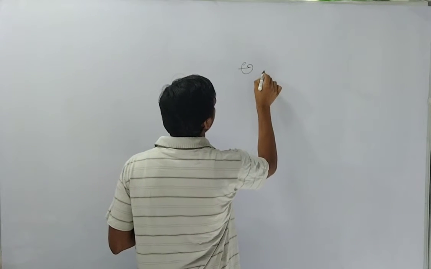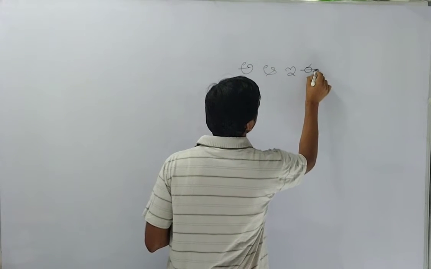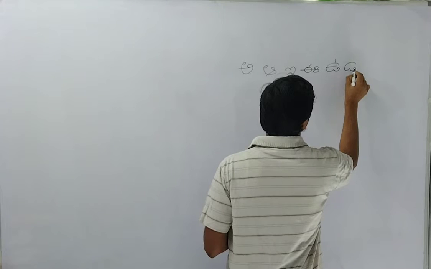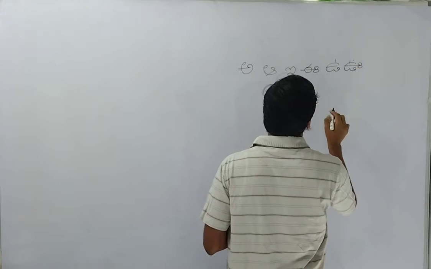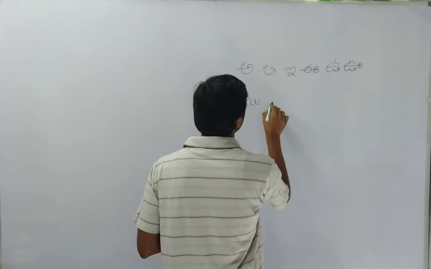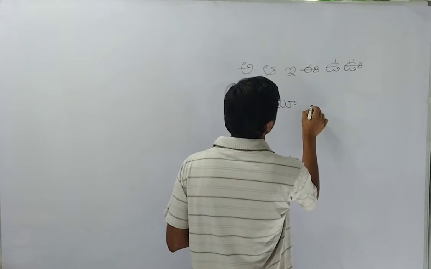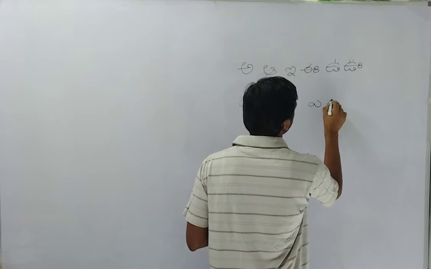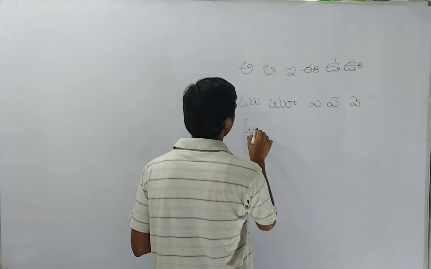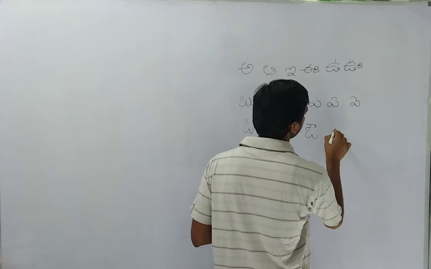A, A, E, E, U, U, then Ru, Ru, A, A, I, then O, O, Ow.